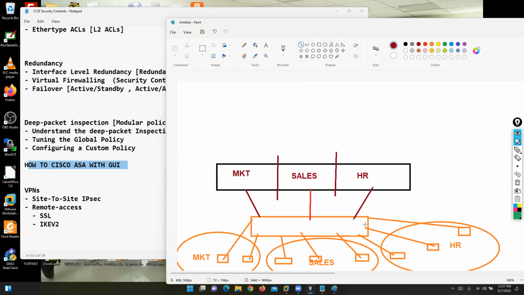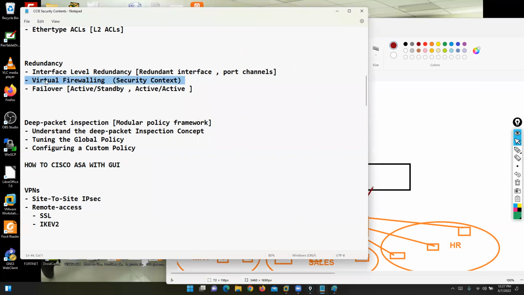Here, we are creating a marketing context, a sales context, and an HR context. In Fortinet, this is called a VDOM: marketing VDOM, sales VDOM, HR VDOM. So we can discuss the virtual firewall option. It means we can divide our single firewall box into multiple virtual firewall boxes. I hope this option is clear.